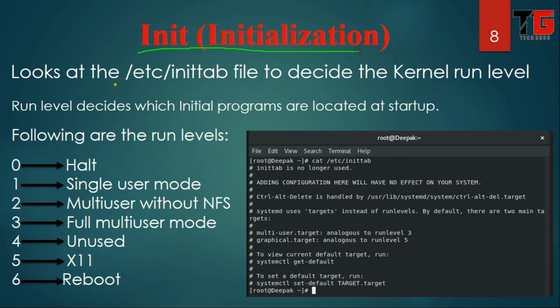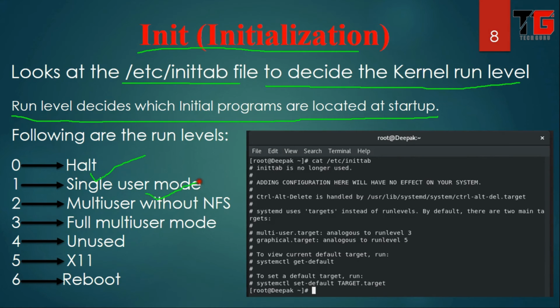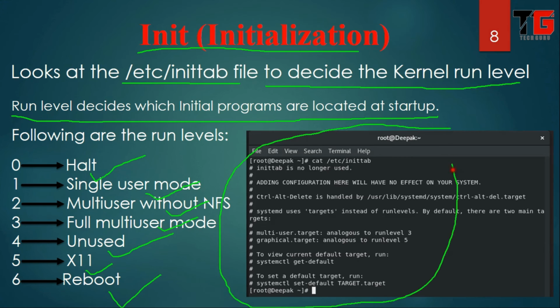Init means initialization. It looks at the /etc/inittab file to decide the kernel run level. There are 7 run levels in RHEL 8. Run level decides which initial programs are loaded at startup. Run level 0 is for halt or shutdown. 1 is for single user mode. 2 is for multi-user without NFS. 3 is for multi-user mode. 4 is unused. 5 is X11 or graphical mode. And 6 is reboot. In this example, we read the file /etc/inittab.